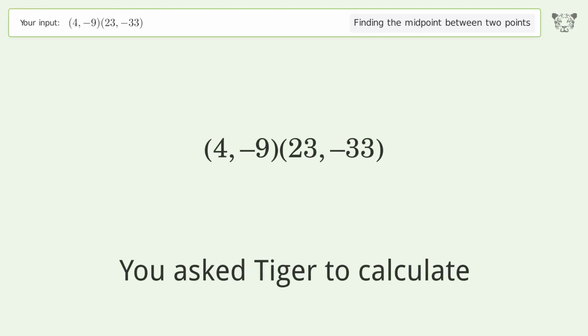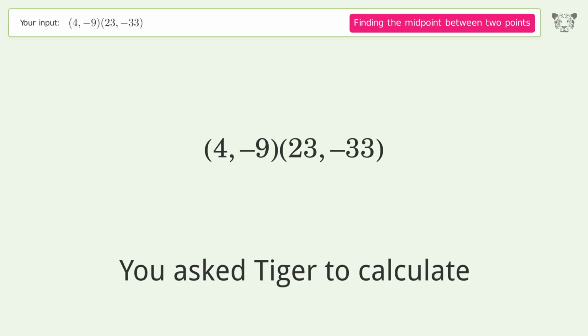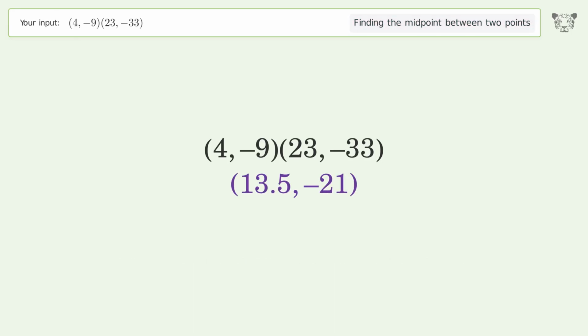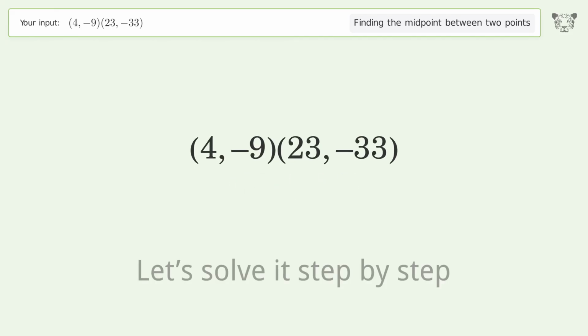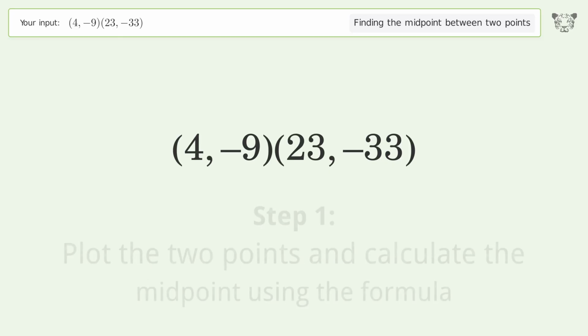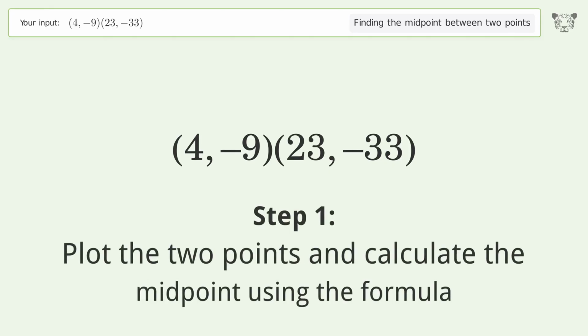You ask Tiger to calculate. This deals with finding the midpoint between 2 points. The midpoint between the 2 points is 13.5, negative 21. Let's solve it step by step. Plot the 2 points and calculate the midpoint using the formula.